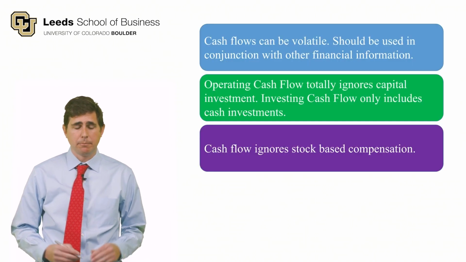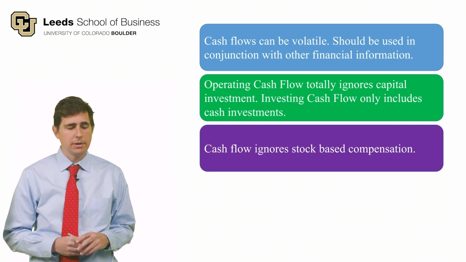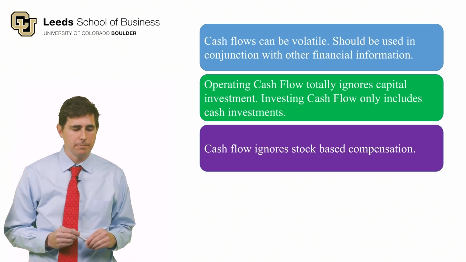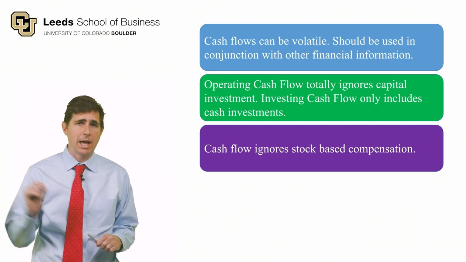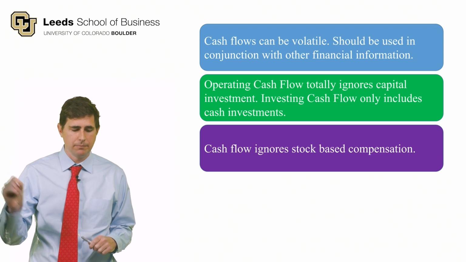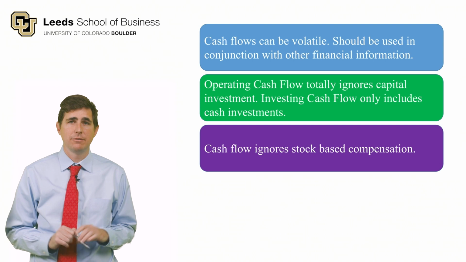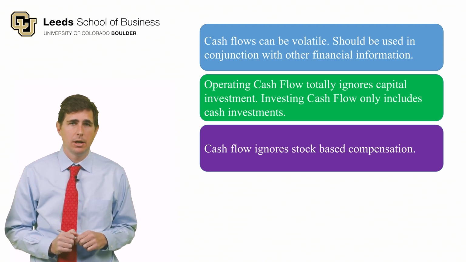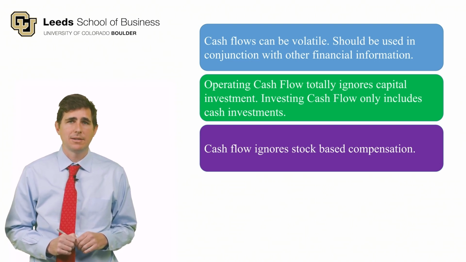Okay, in conclusion, we talked about some pitfalls in reading the statement of cash flows. We talked about how the cash flow statement can be more volatile than income. It should be used in conjunction with other financial information. We also talked about how operating cash flow totally ignores the capital investment. We add back depreciation and amortization. We also talked about how the investing cash flow only includes cash investments and ignores when we use our own stock as consideration in an acquisition. And finally, the cash flow statement totally ignores stock-based compensation expense.